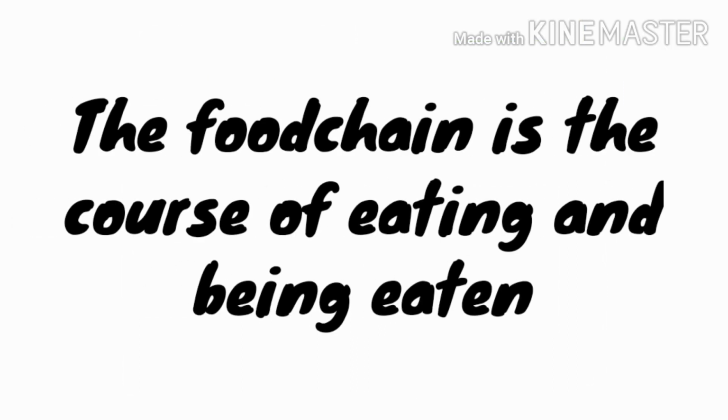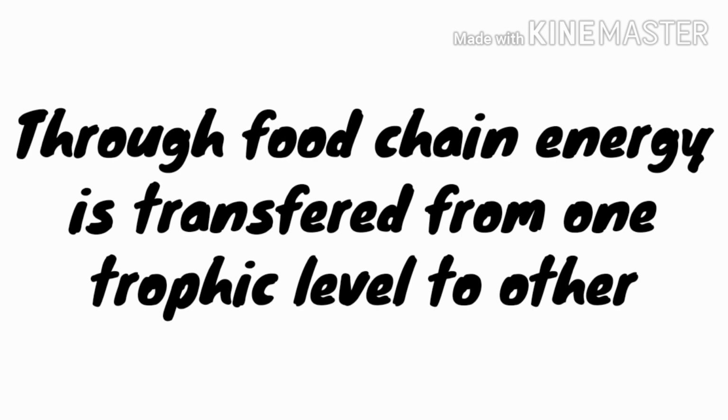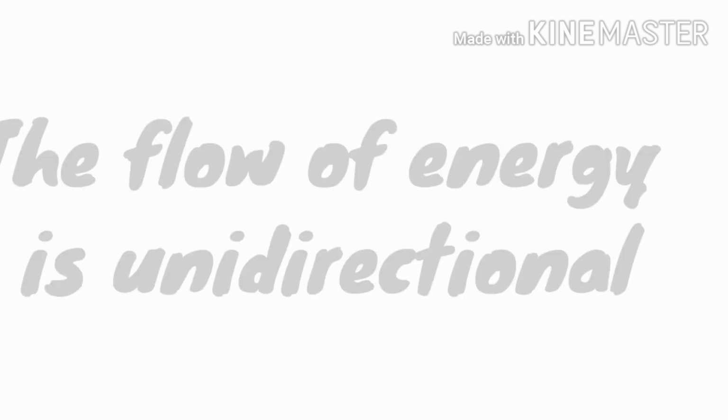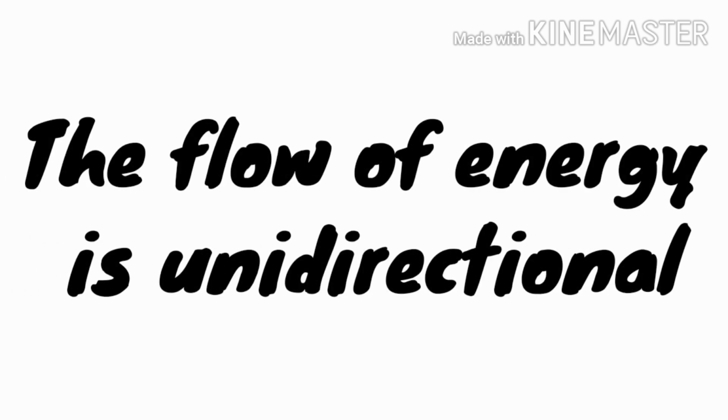The food chain is thus a course of eating and being eaten up, and through the food chain the energy gets transferred from the sun to the living world and from the living world into the surrounding. Hence, the flow of energy is unidirectional.